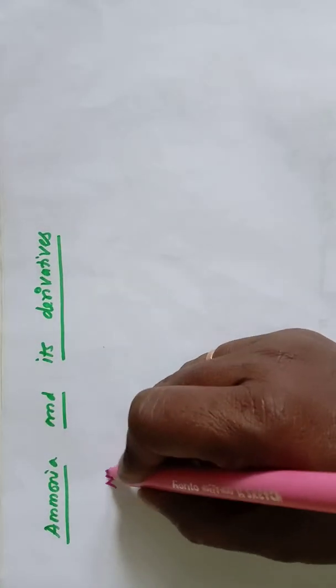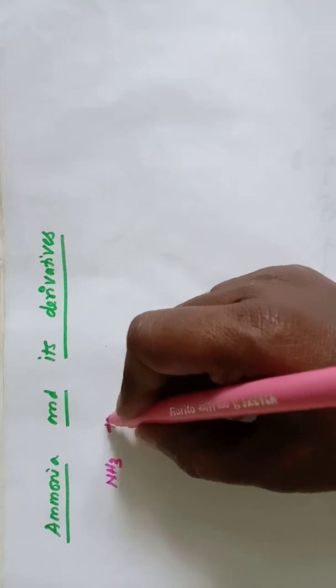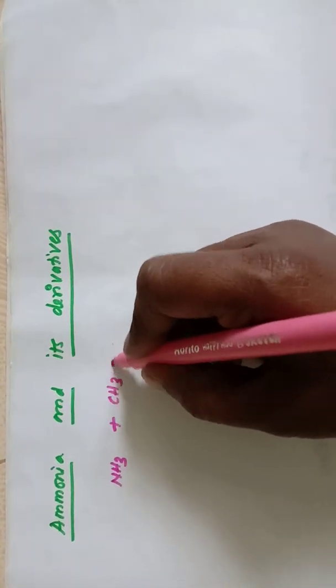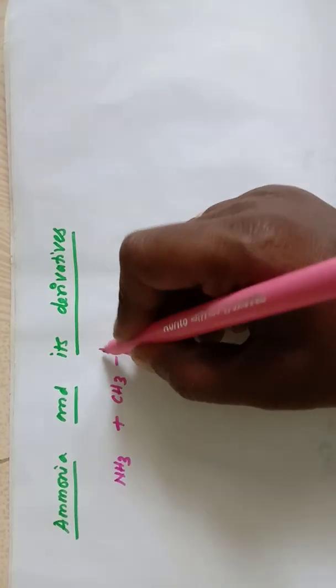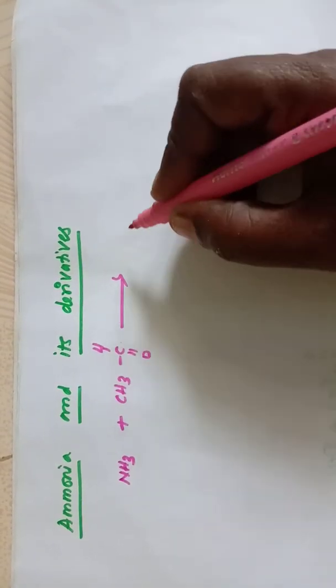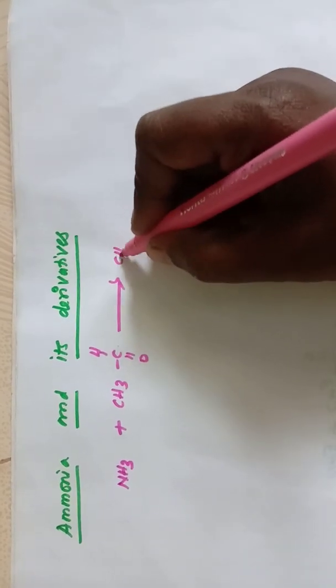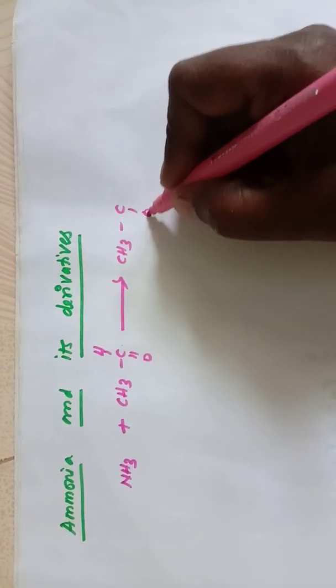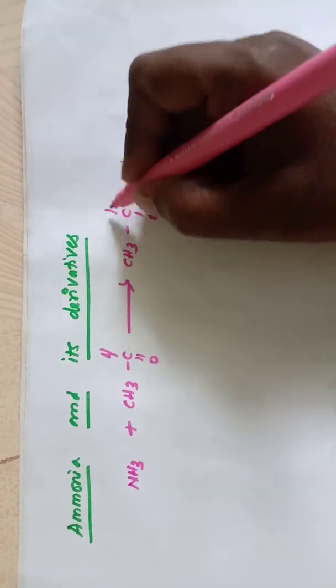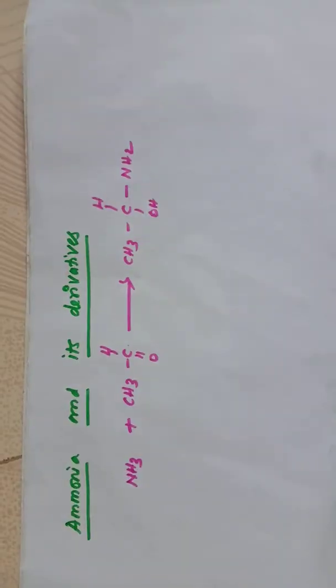Ammonia, that is NH3, when it reacts with acetaldehyde, CH3 C double bond O H, it gives acetaldehyde ammonia, that is CH3 CH(OH)NH2.